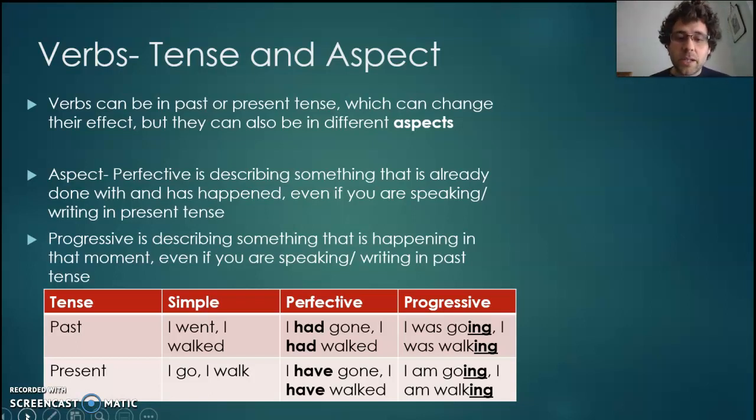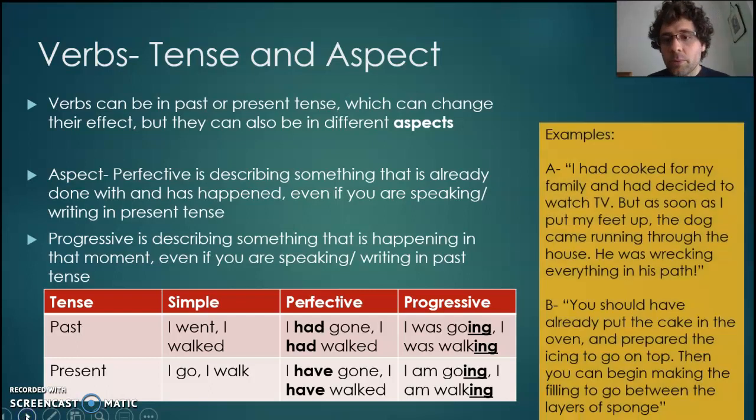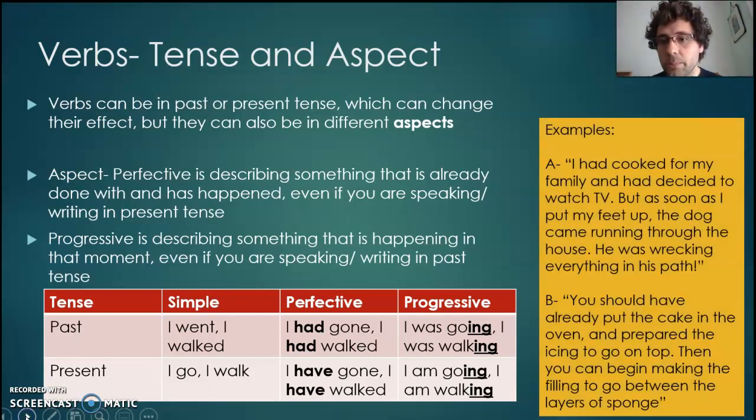Present tense, same thing. So I have gone, I have walked. That's still present tense. It's describing what you have done. It's in the present tense, but it's background information. Whereas I am going to scream at you if you don't stop talking or whatever. It's something that's going on right now. It's the bit that we're focusing on. To put this into a wider example, I'd cooked for my family and decided to watch TV, but as soon as I put my feet up, the dog came running through the house.